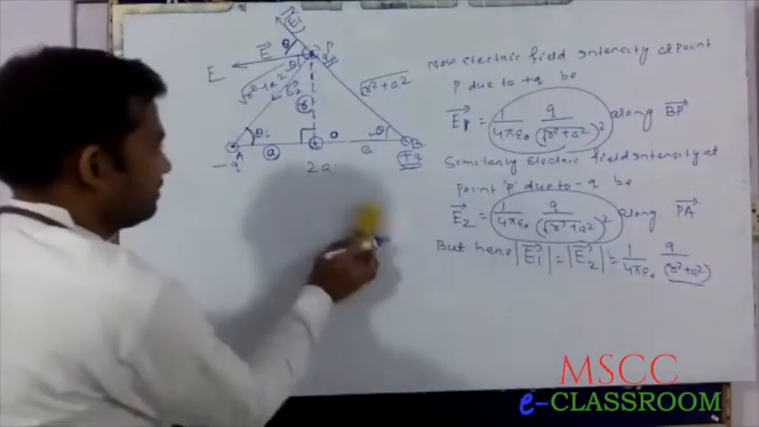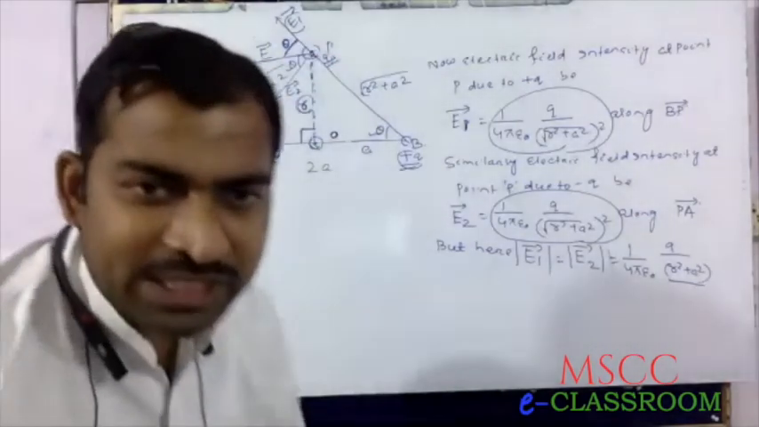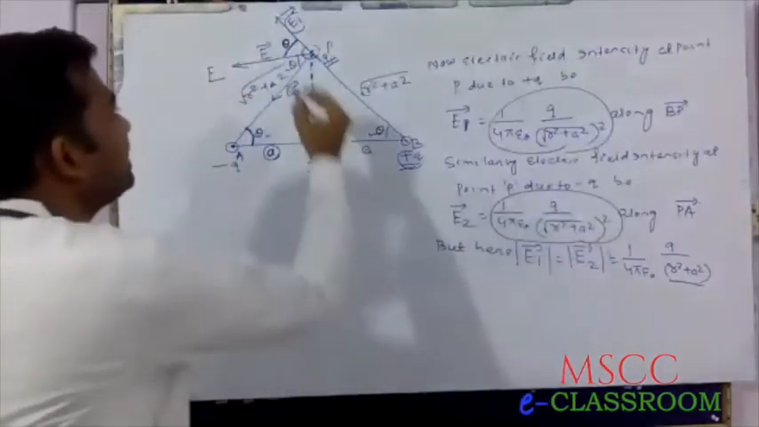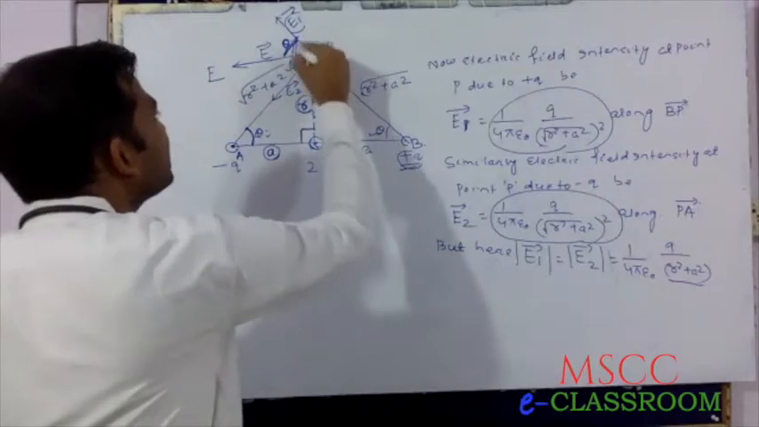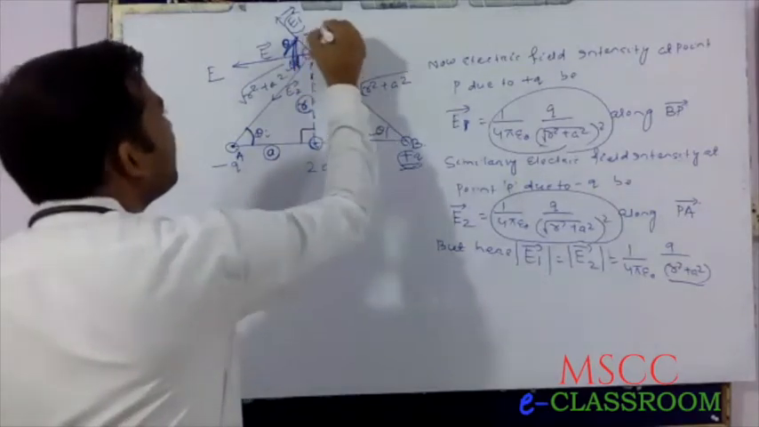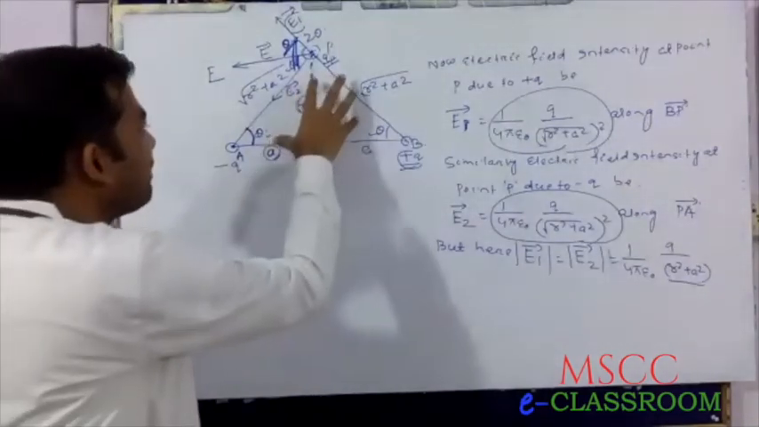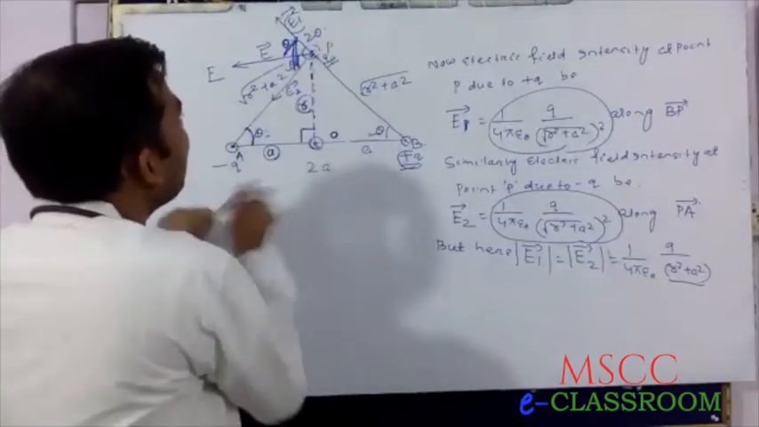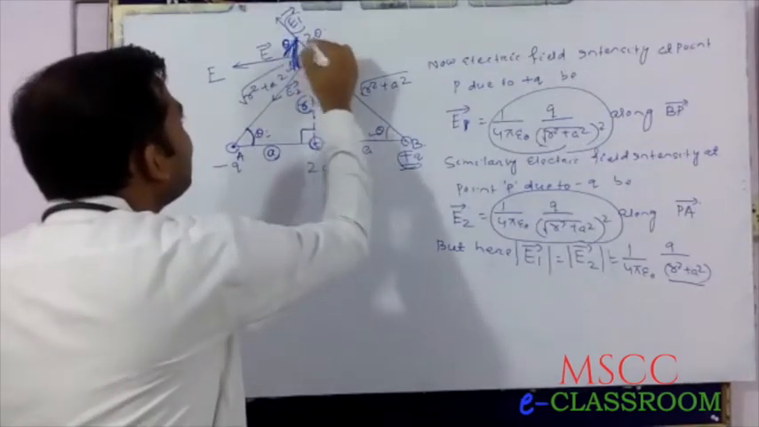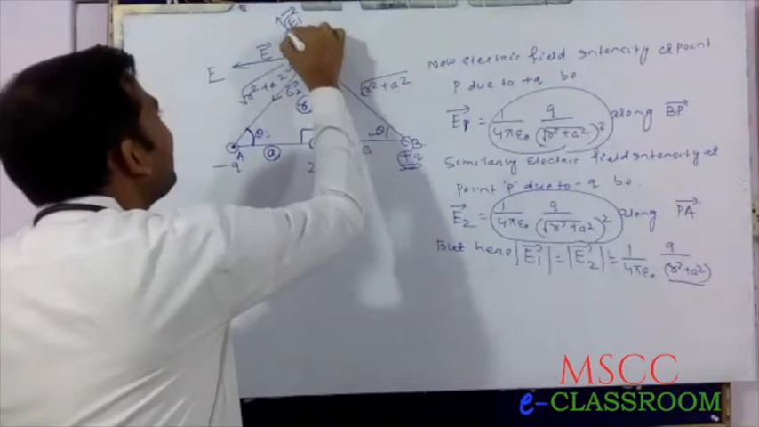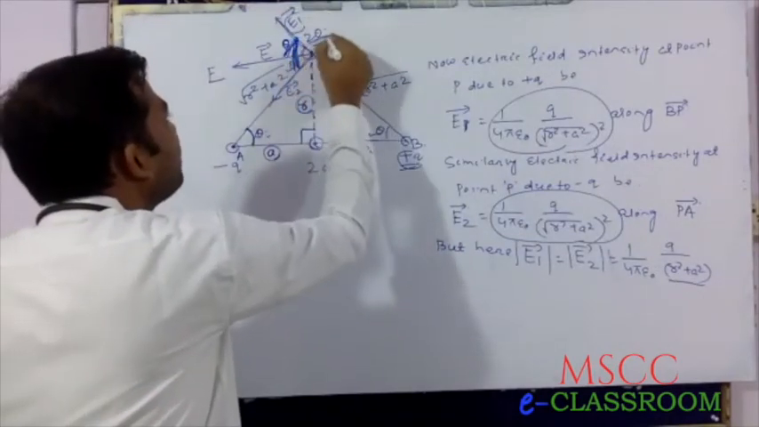Now the resultant will be, this is theta. Look at this figure very carefully. This angle is theta and this angle is theta. Therefore, the total angle is 2 theta. Look at this diagram very carefully. This angle is theta and this is theta. Therefore, the total angle is 2 theta. The direction of E1, direction of E2, the angle between them is 2 theta.